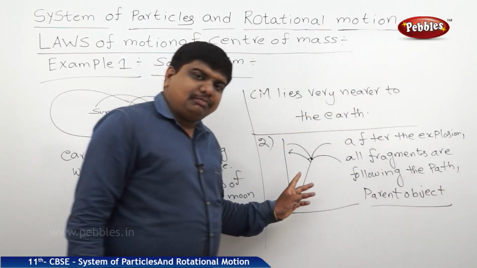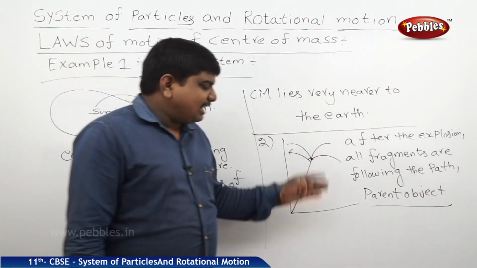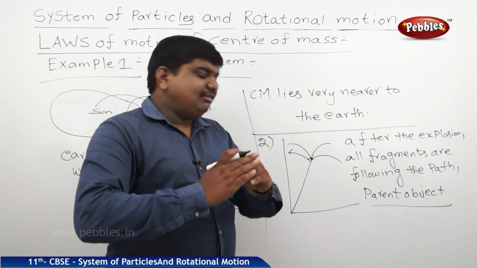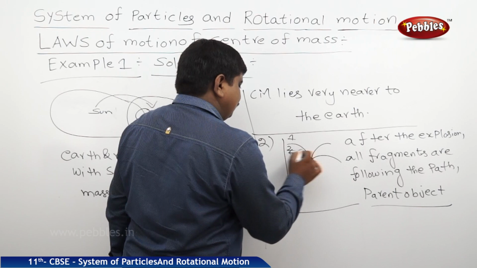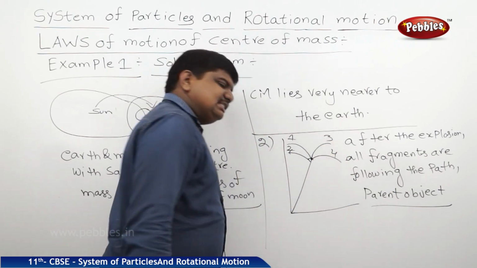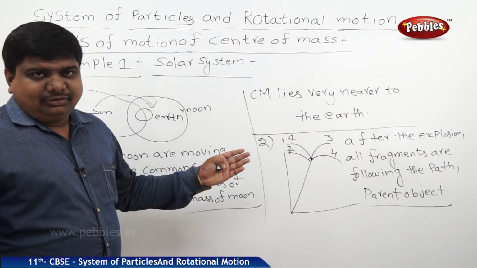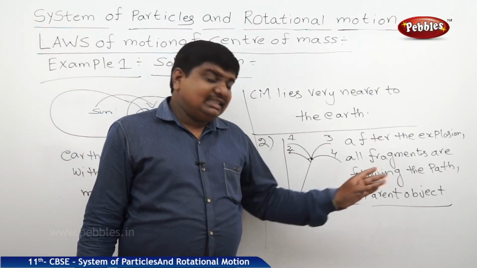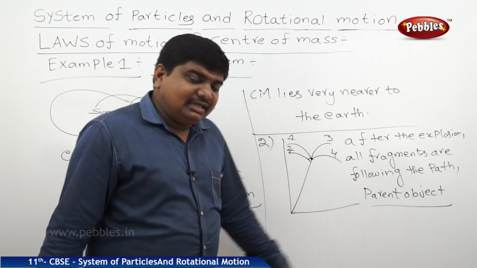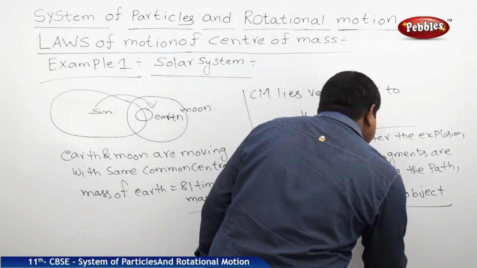Here the parent object is a cracker. Fragments means the cracker was divided into some 4 to 5 small fragments, which we name 1, 2, 3, 4. They move in different directions, but follow the path of the parent object, nothing but the parabolic path.